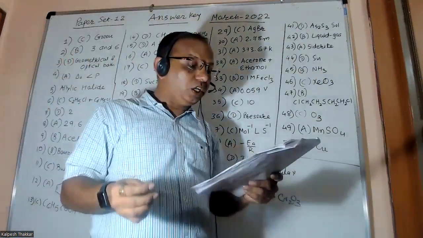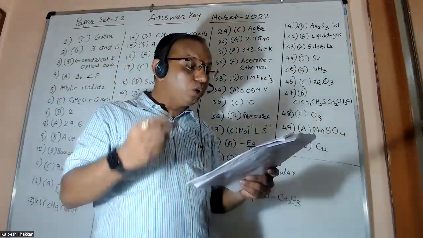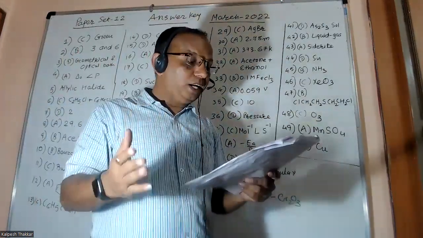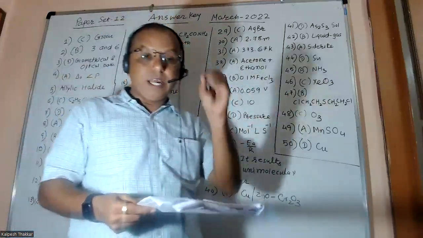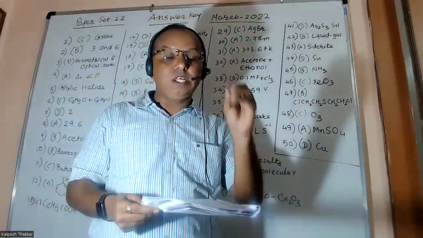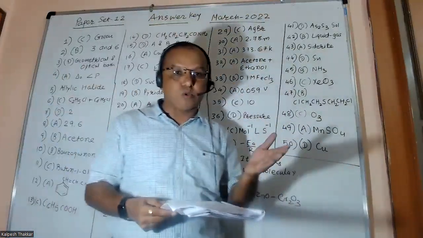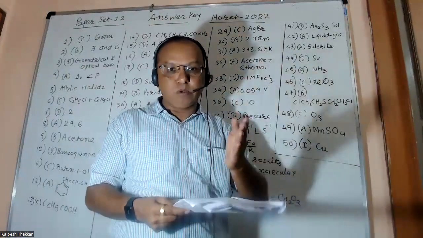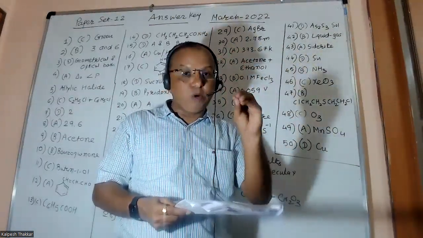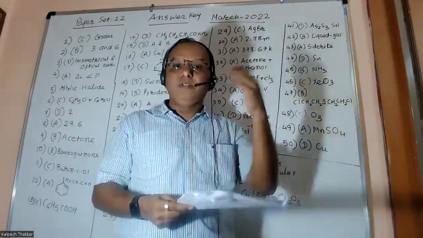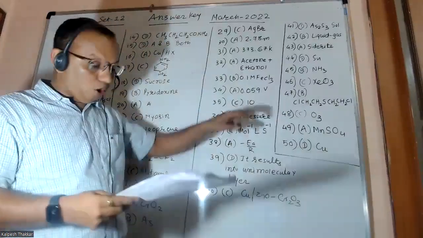How much electricity in terms of Faradays is required to reduce 2 mole MnO4 minus to Mn2 plus? Simply, friends, in MnO4 minus, Mn's oxidation state is plus 7. In Mn2 plus, Mn's oxidation state is plus 2. So plus 7 to plus 2, that is decreased by 5. So 5 is the number of electrons and 2 mole, that's why 2 into 5. So the answer is 10. So option C, answer is 10.